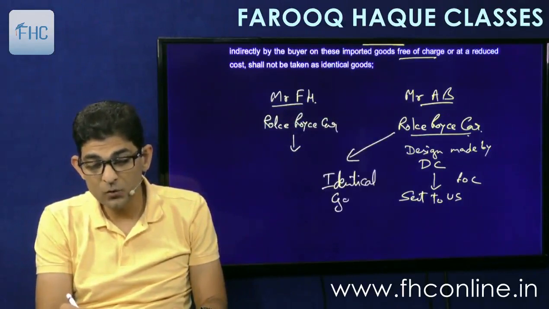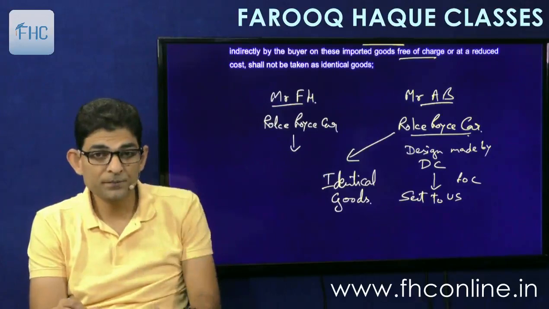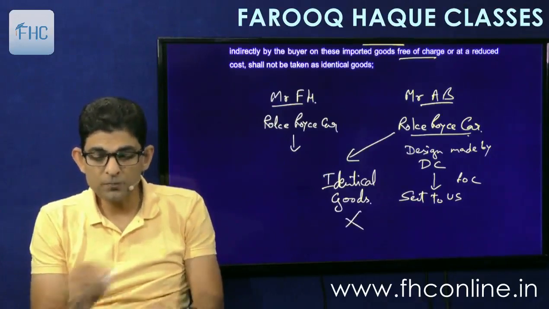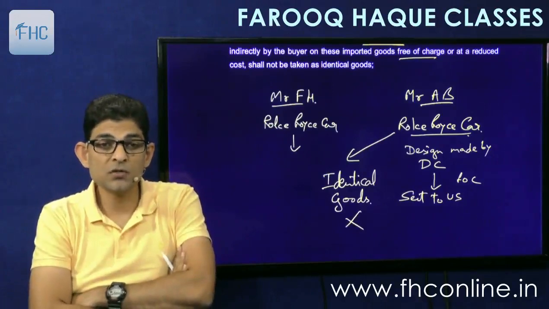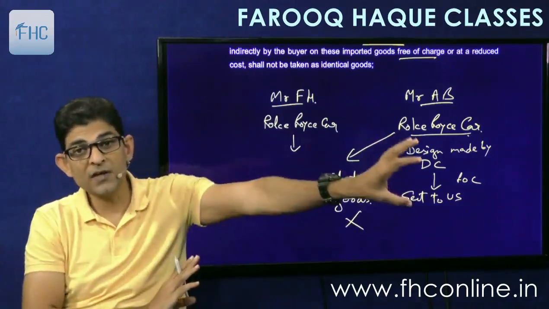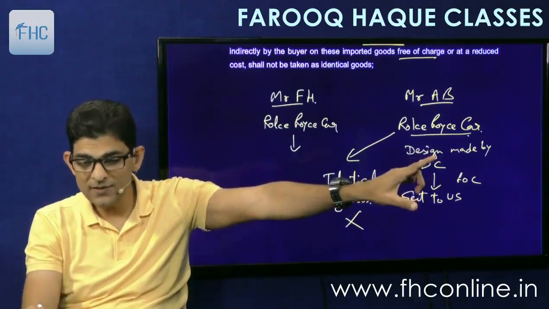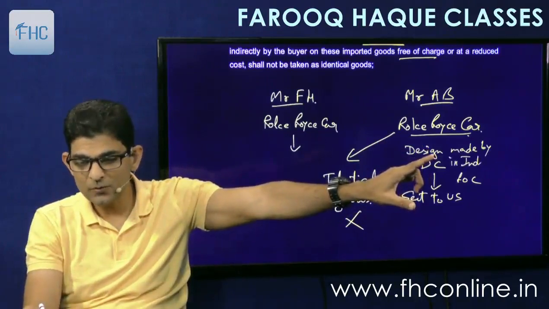Or even similar goods? We'll see the same point in the next rule. Will it be considered as identical or similar? The answer is no. It will not be considered as identical nor similar goods, because the design work in respect of this car has been done in India, made by DC in India. You write down, otherwise you will not remember later on.